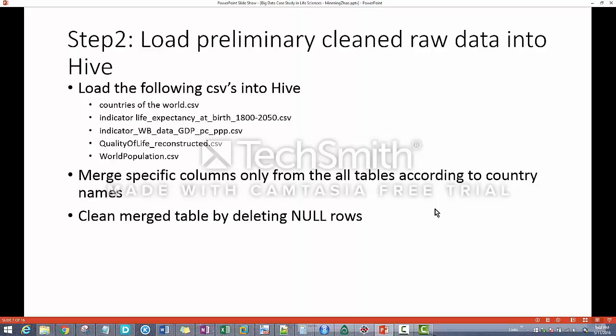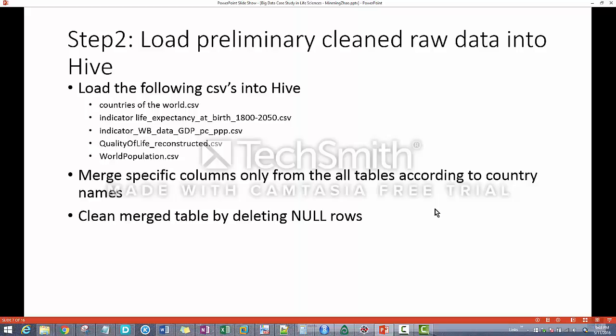And also the other kinds of things. For example, one column may have a letter instead of values in that column. So I need to manually make sure all these kinds of things are cleaned. And with that, I can load into Hive, and then merge those specific columns which I'm interested in